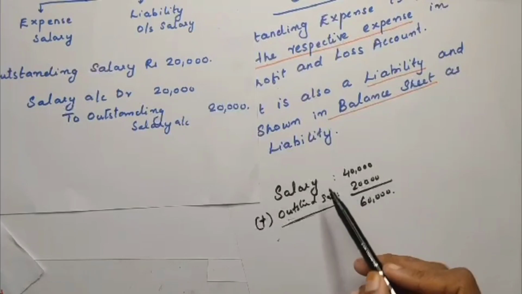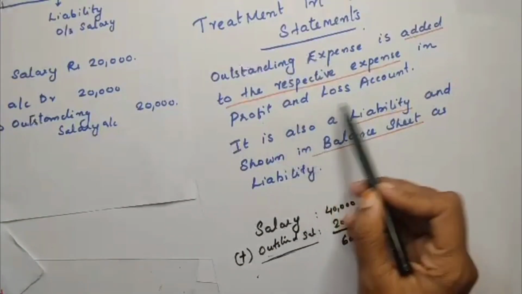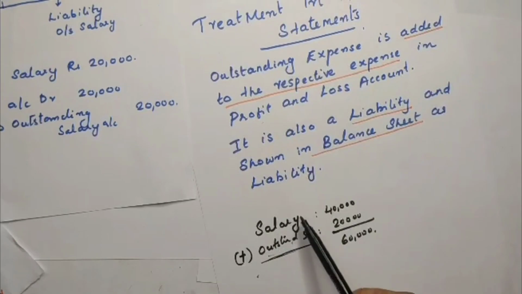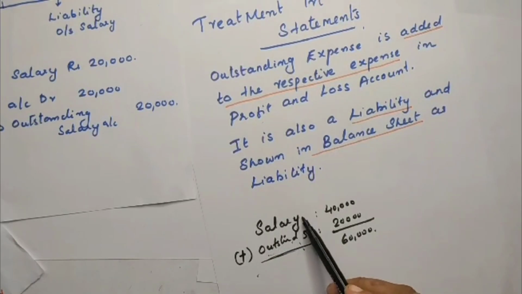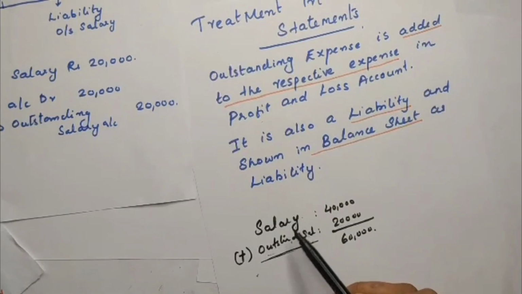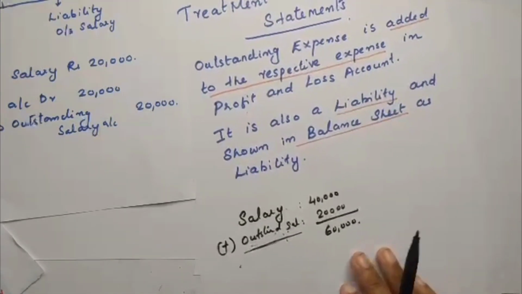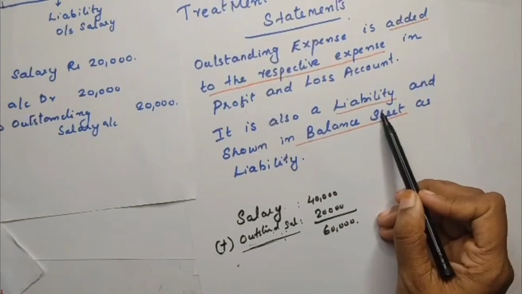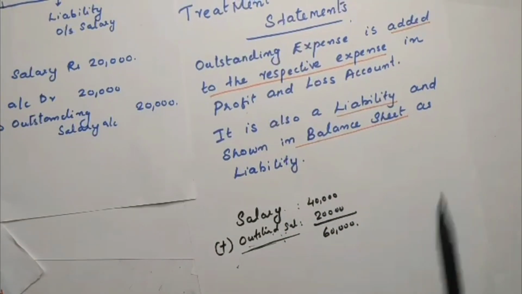So how will you record this in the profit and loss account? We just add this to the concerned expense account. If it is rent, then add this along with the rent. If it is wages, then outstanding wages is added to the wages account. Now it is also a liability, so it will be shown on the liability side of the balance sheet, as outstanding salary or outstanding rent or outstanding wages, etc. So this is how outstanding expenses are treated.